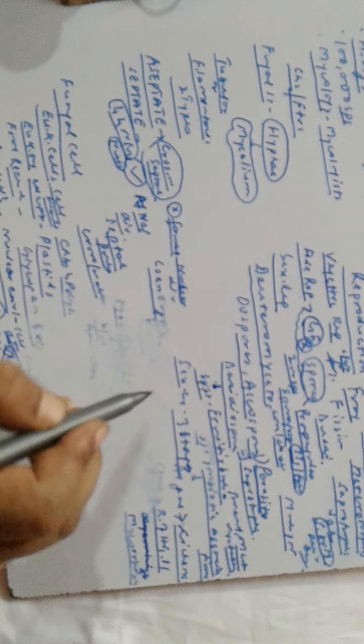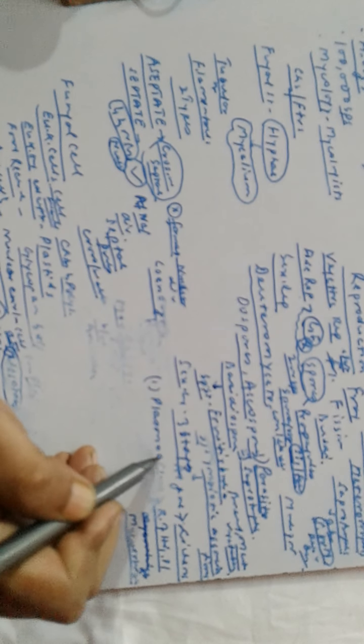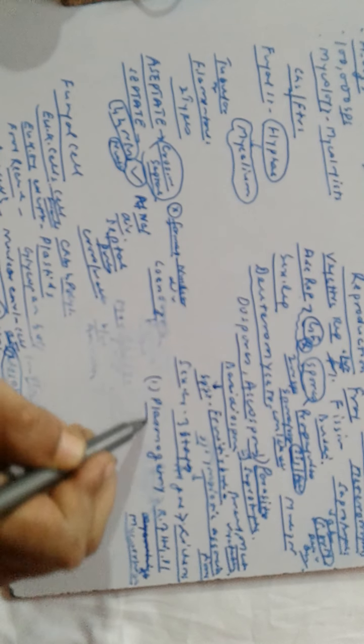What are the three stages? First one is plasmogamy. What happens in plasmogamy? Here, the cytoplasm of two sex cells come in contact with each other, but the nuclei don't fuse.